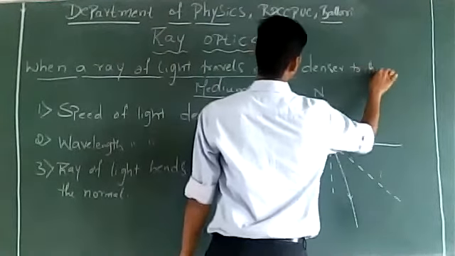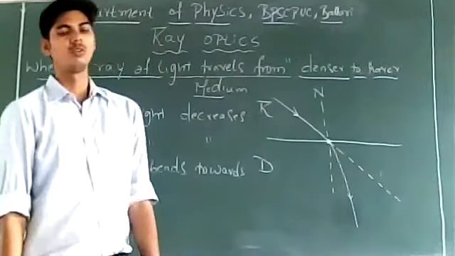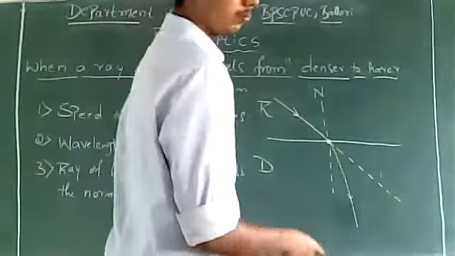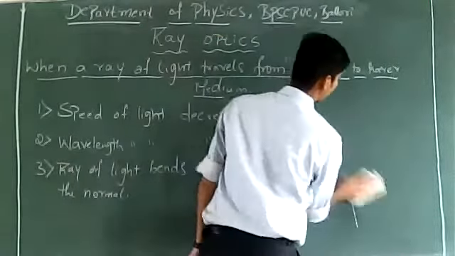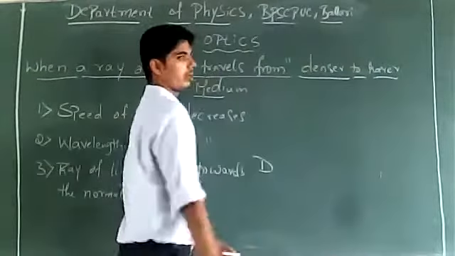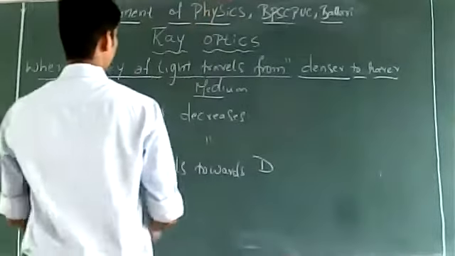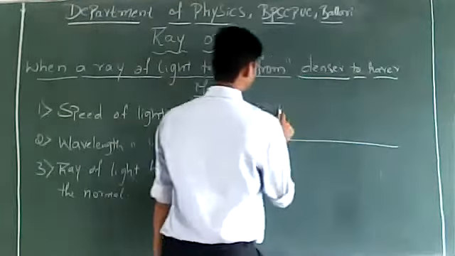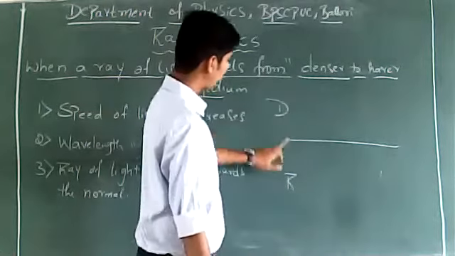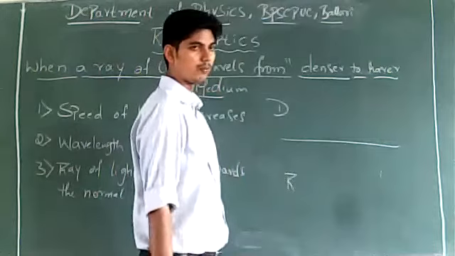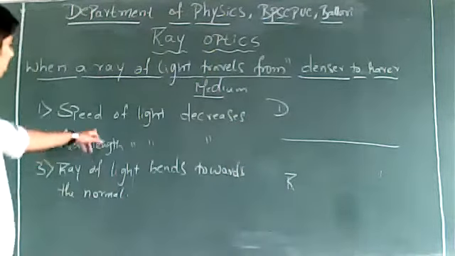Denser to rarer medium. Try to understand what happens when a ray of light travels from denser to rarer medium. Whenever a ray of light travels from denser medium to rarer medium, tell me what happens to the speed of light? Let us suppose this is denser medium and this is rarer medium. When a ray of light travels from denser medium to rarer medium, the speed of light.